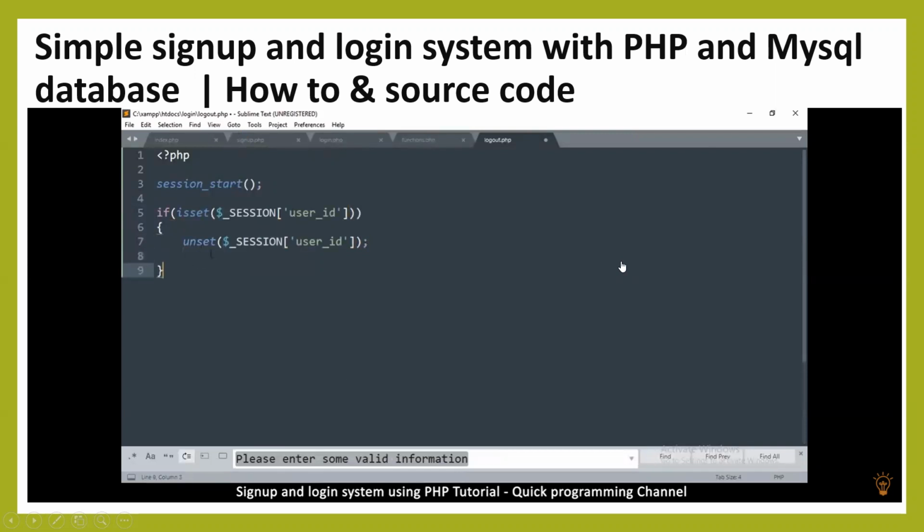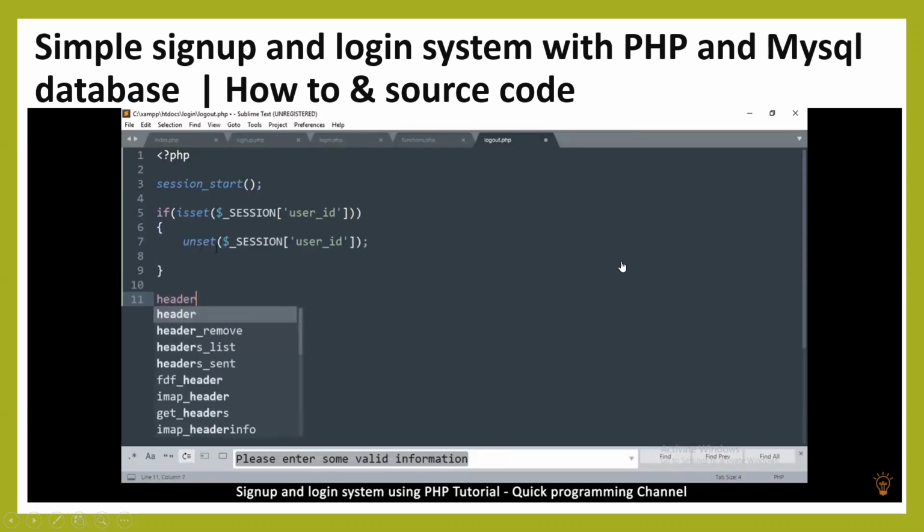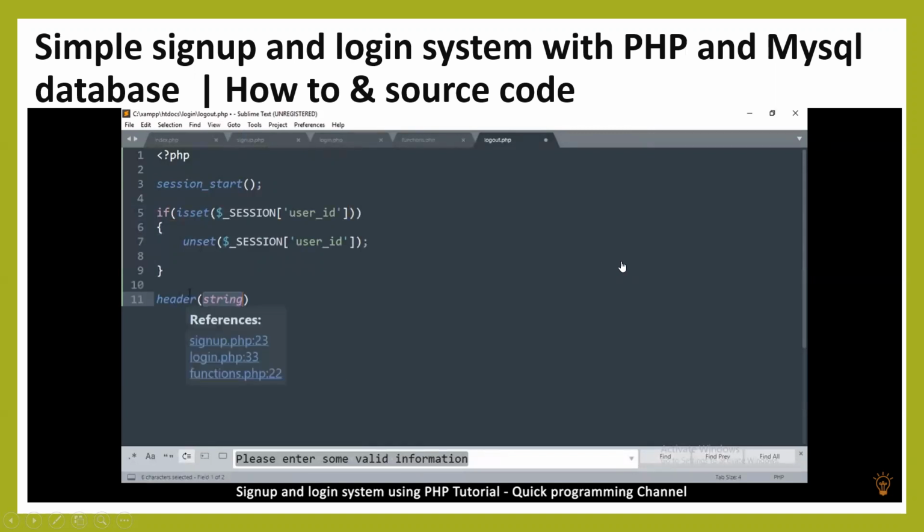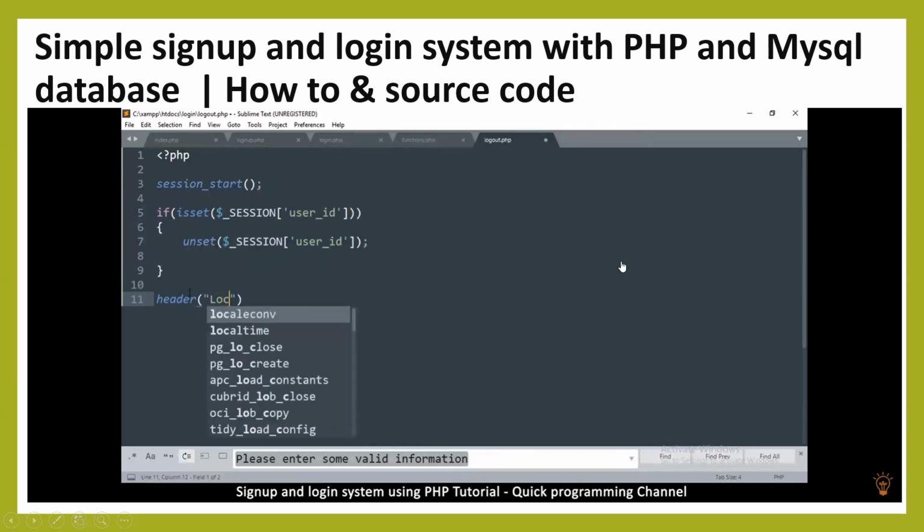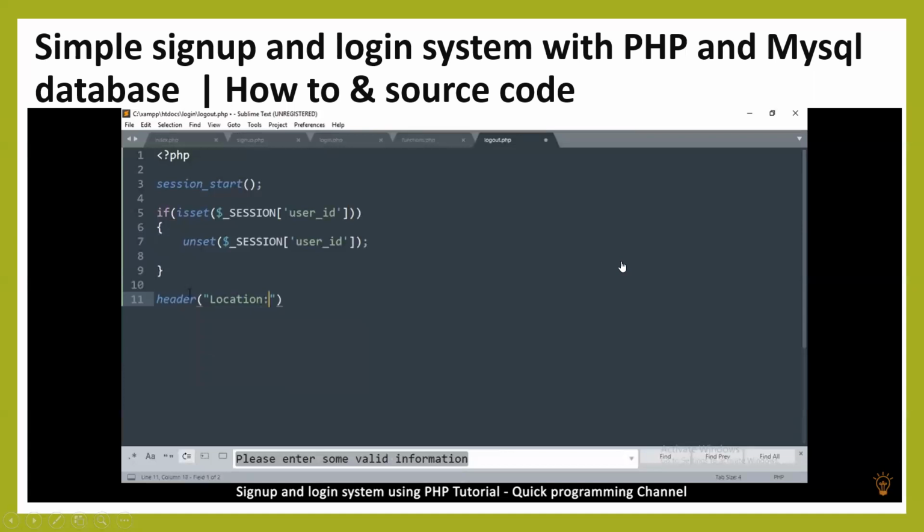Just like that. And then we redirect the user. So we'll put it down here so that whatever happens here, we still redirect. Location. We're redirecting to the login.php page. We don't need to put die, but it's a habit.